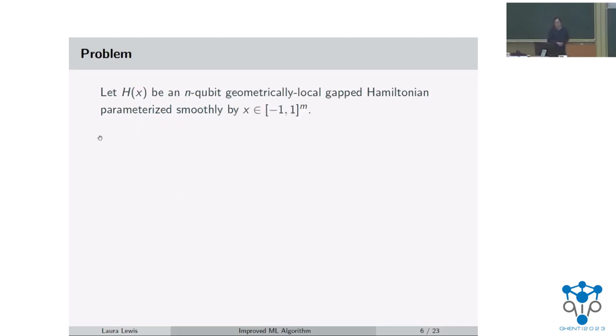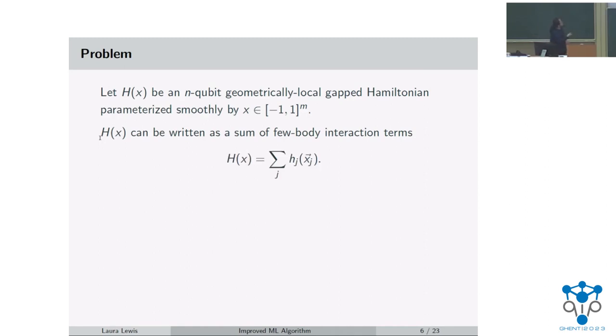Here we consider a Hamiltonian H that is parameterized by some m-dimensional vector x with entries between -1 and 1. And moreover, we say that H of x can be written as a sum of few body interaction terms. So here on the slide, this is just that H of x is equal to the sum over the H_j. And so here, all of the assumptions are the same as in the previous paper, but the additional assumption that we make here has to do with this x_j. So what this denotes is that each local term in this sum depends only on a constant subset of the parameter vector. So each H_j doesn't depend on all of the parameters at once, but only a constant subset of them. So this is the additional assumption that we make in order to get this improvement.